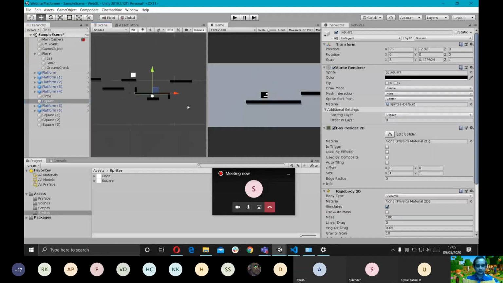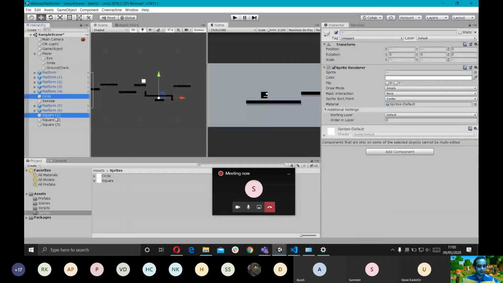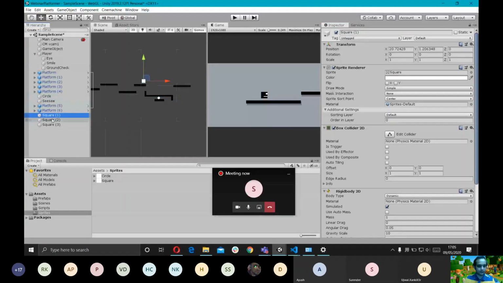Also, I'm gonna parent all these components that we just created to the game object. I'm gonna call this game object seesaw. And what is a circle? What should we call it? We're gonna call it weight because I'm being an imaginator right now. I'm gonna drag these squares and parent them to seesaw. So this is the whole seesaw object now.